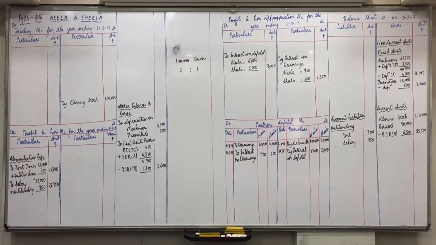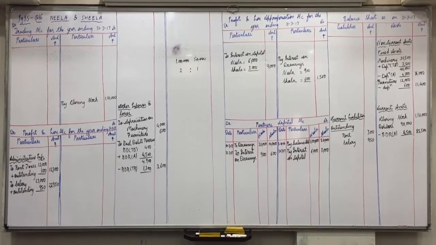No, that's not right. Anyone else? Darshan? 14,000 divided by 5 is 2,800, into 6 divided by 12, 1,400. Okay, anyone else? Simran?